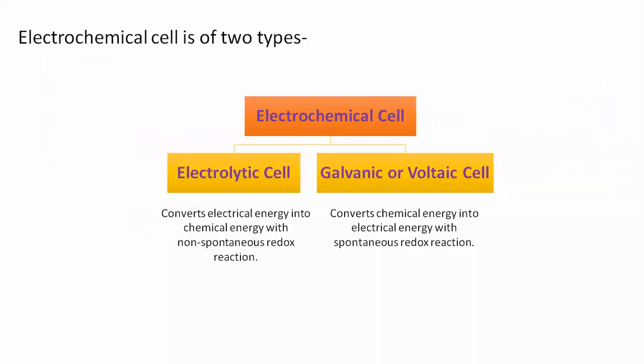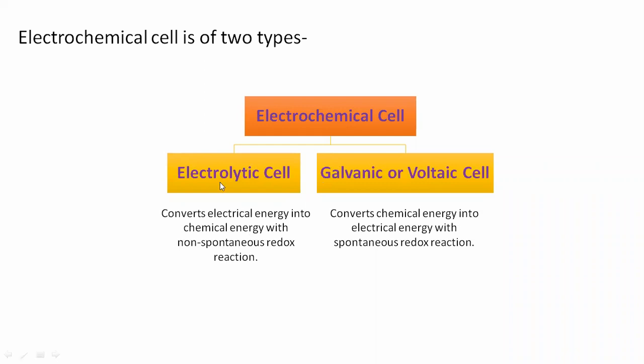Now, types of electrochemical cell. What is an electrochemical cell? It is one in which oxidation and reduction happen, with the electrodes dipped in the solution. Basically, the electrochemical cell is divided into two types: electrolytic cell and galvanic or voltaic cell.